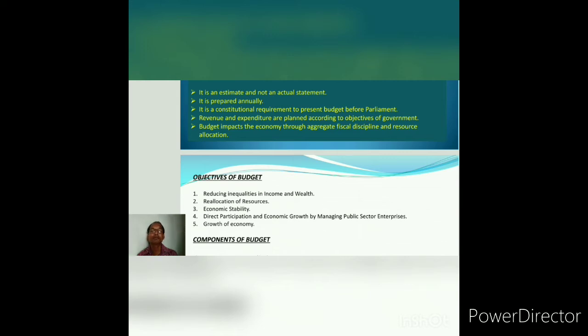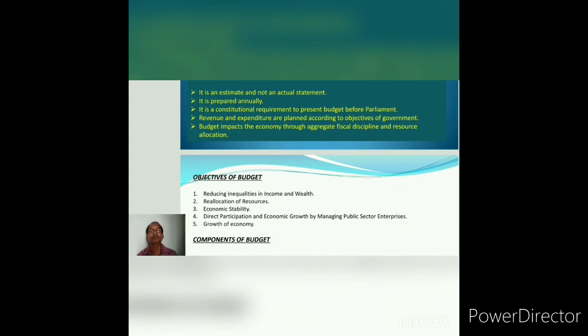To maintain economic stability is another objective of the government budget. And to maintain this economic stability, how does the government generally deal with it? If there is an inflationary situation in the economy, the government prepares a surplus budget, and if the economy is facing deflation or a deflationary situation, at that time the government prepares a deficit budget. In this way the government tries to maintain economic stability in the economy. So these provisions are made in the government budget.